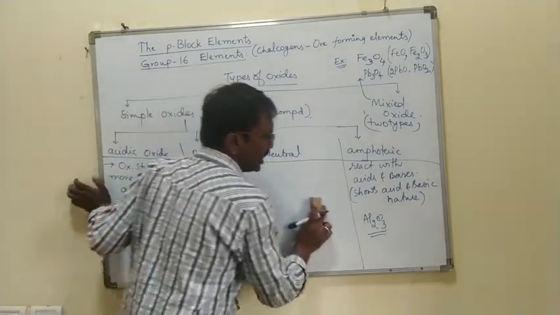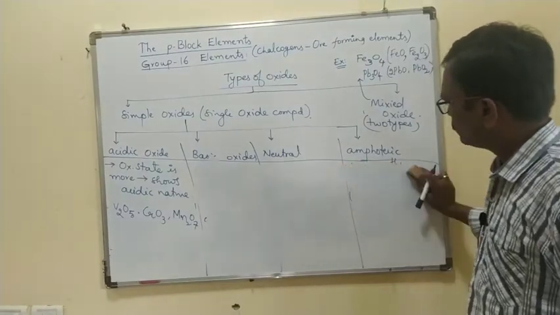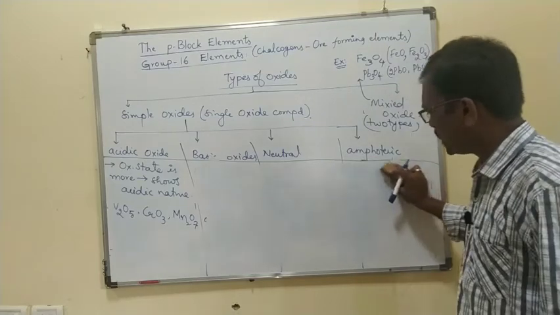So in the amphoteric case, Al2O3 reacts with both acids and bases.